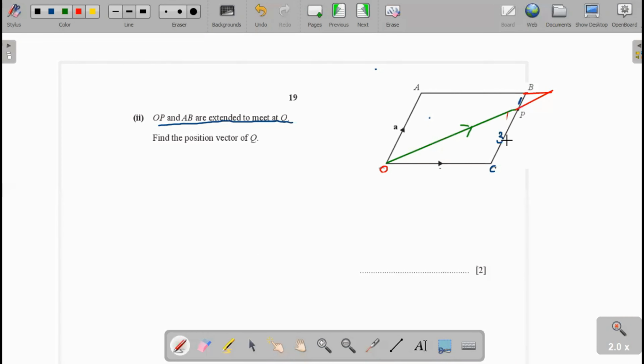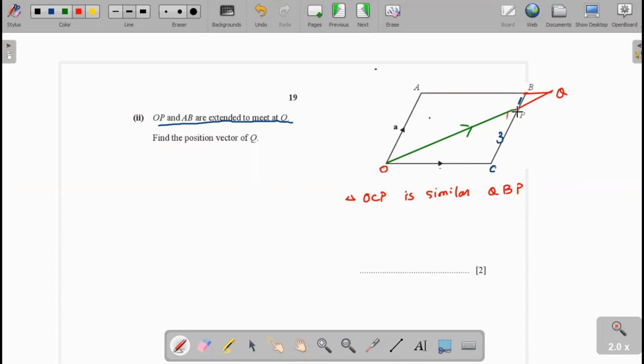Both meet at the point Q. Now we see here the triangle OCP and triangle QBP are similar.